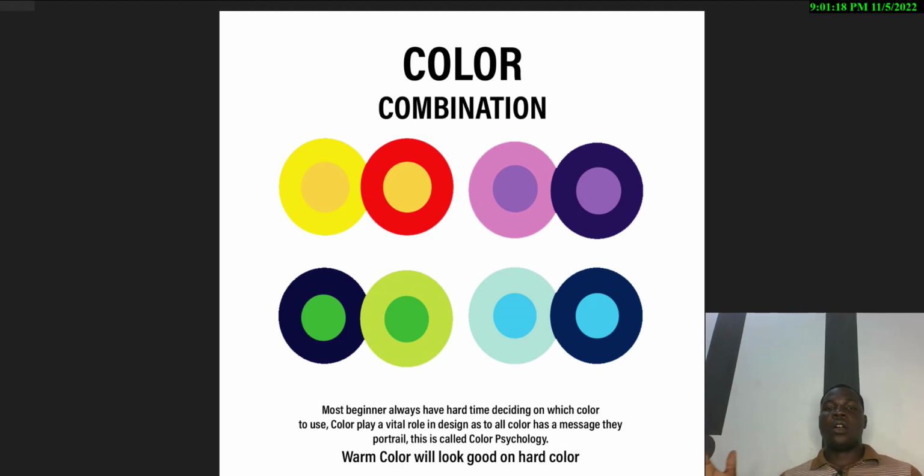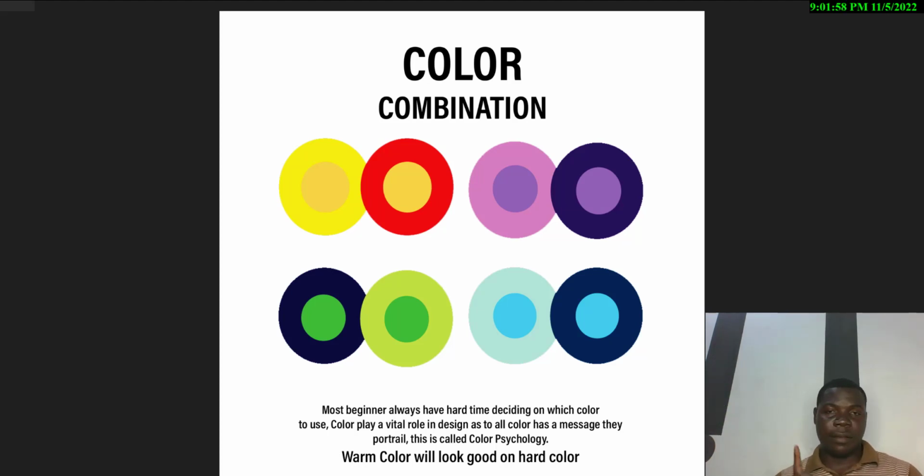Now, color combination. I tell my students when you're using color, use a maximum of three. Just one or two colors is okay. Maximum of three. And if you're going to use more than three, apply some creativeness. You have to consider your user when you're using color, because putting your user aside, every color has a psychological meaning. Google it out: psychology of color. So every color has a meaning. You don't just pick color anyhow.